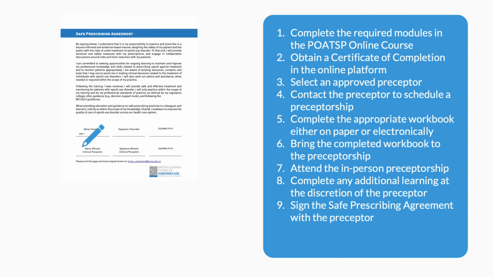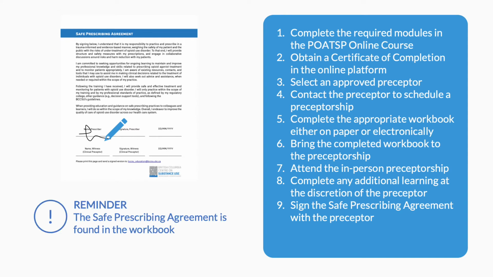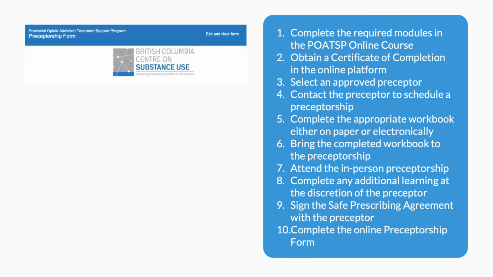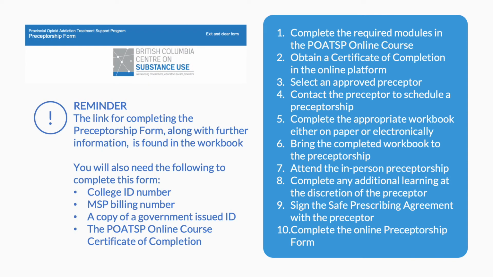At the end of the preceptorship, sign the Safe Prescribing Agreement with your preceptor. The Safe Prescribing Agreement is found at the back of the workbooks. Complete the online preceptorship form. The link for completing the preceptorship form, along with further information, is found in the workbooks.